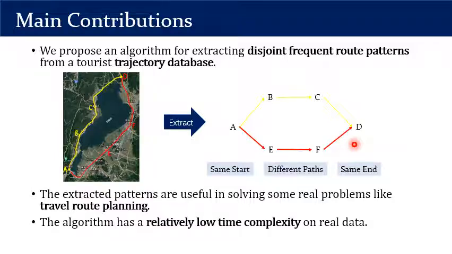In this research, we mainly propose an algorithm for extracting disjoint frequent route patterns from a tourist trajectory database. Here, disjoint frequent route patterns means two patterns having the same start, the same end, but passing through completely different paths. The extracted patterns are useful to solve some real problems like travel route planning, and the algorithm has a relatively low time complexity on the real data.